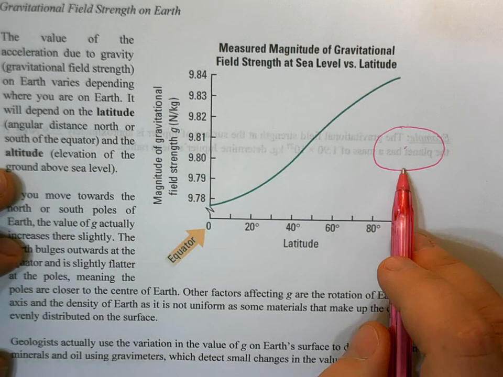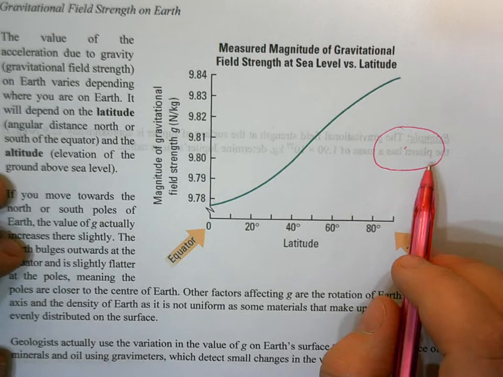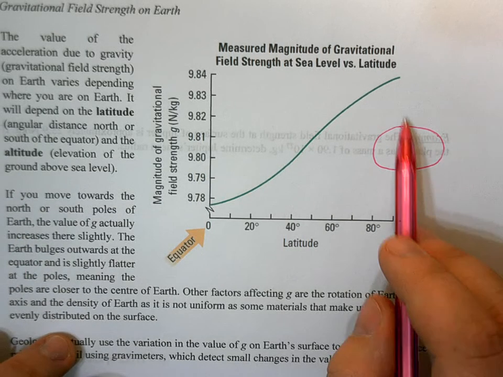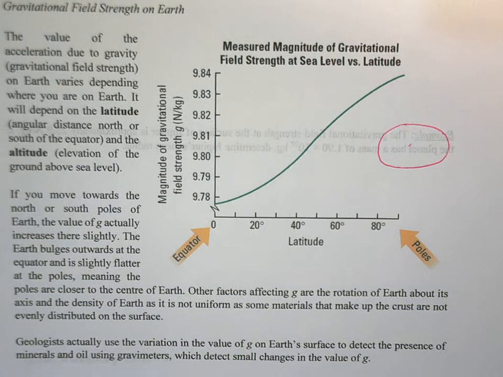So our north and south poles are going to be closer to the center as opposed to positions on the equator. If we get closer to the center of Earth, g is going to increase slightly. So at the north and south poles, we're going to have a slightly larger value of g, versus at the equator, a slightly smaller value of g. Again, that has to do with the shape of the Earth. For us, though, we're just going to deal with Earth. On the Earth's surface, g is equal to that 9.81 meters per second squared.